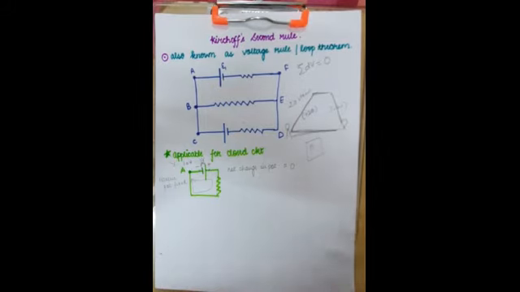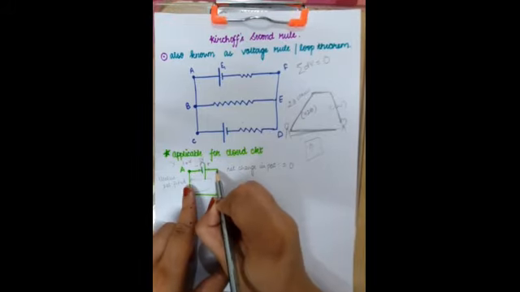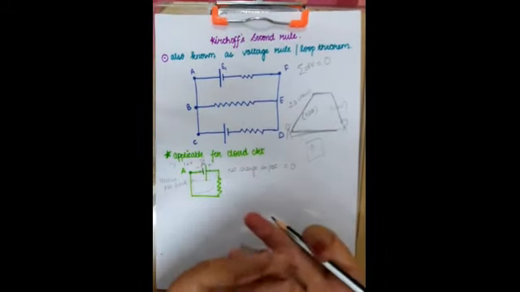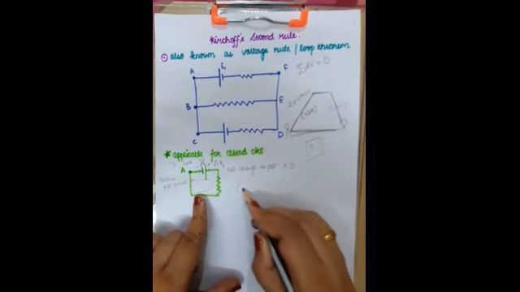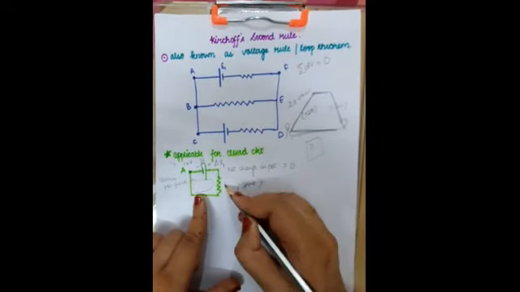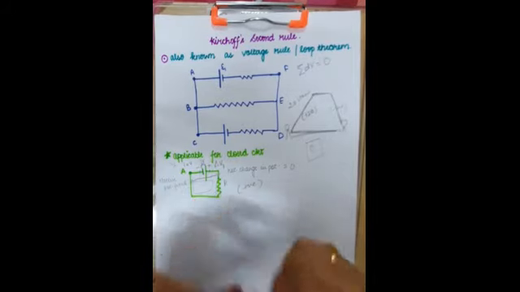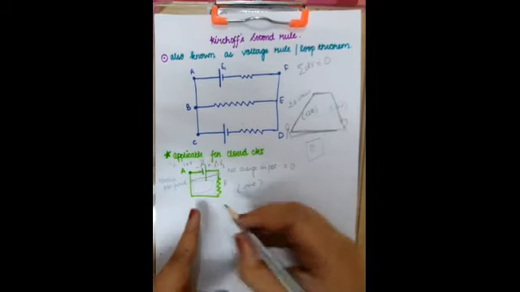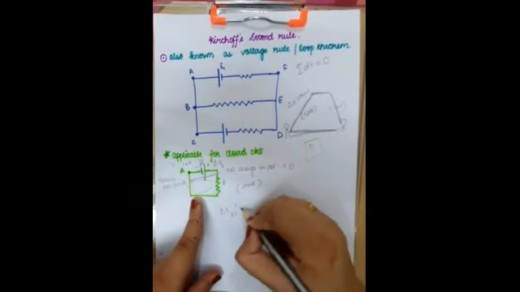One more thing that I need to tell you here: when we were moving from here to here, the potential was increasing. So the change, which is delta V1, can be taken as positive. But when the current was flowing across this resistor, the potential was decreasing, and the change that has happened can be taken as delta V2, and it is negative.